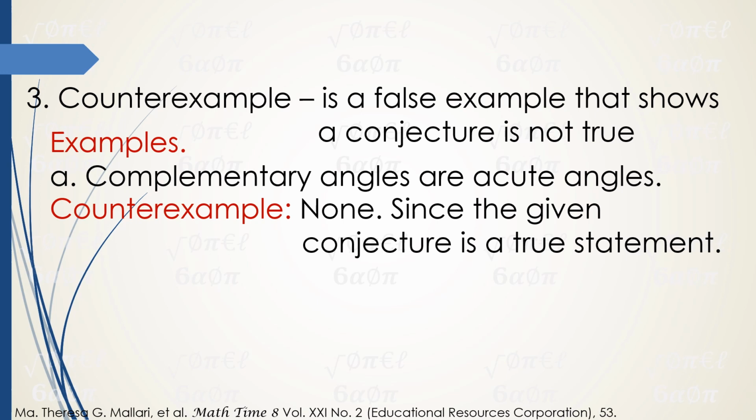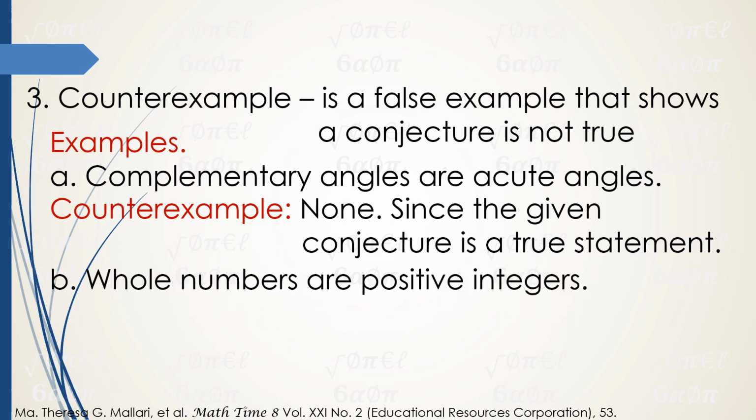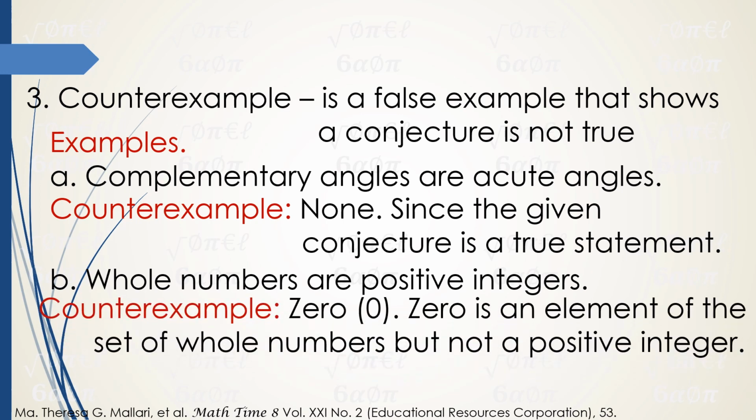Since the given conjecture is a true statement, if it is true, no matter what counterexample you think of, you cannot give one, because it is really correct. For letter B, whole numbers are positive integers. So the counterexample is 0. So 0 is a counterexample for this statement.